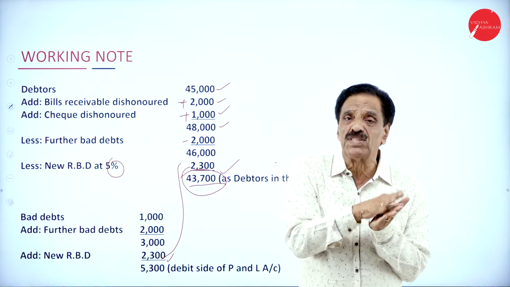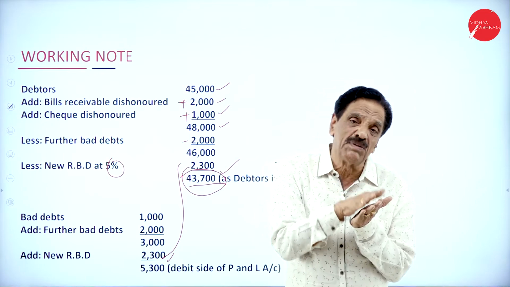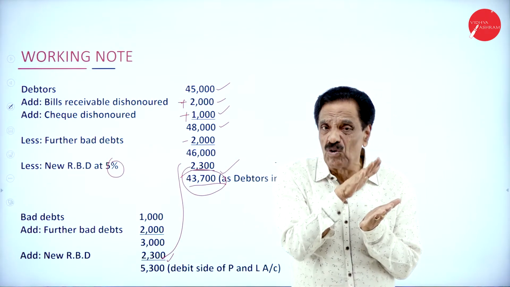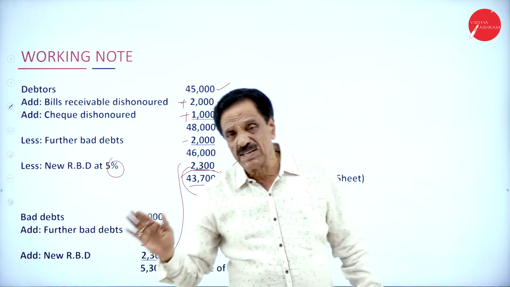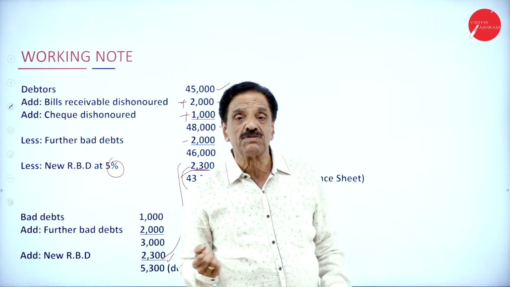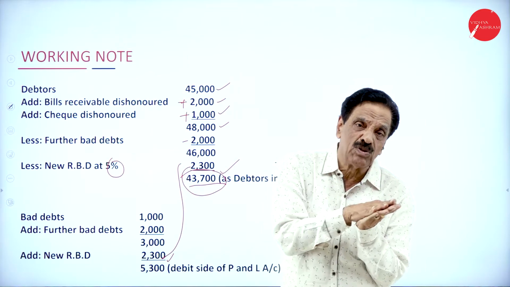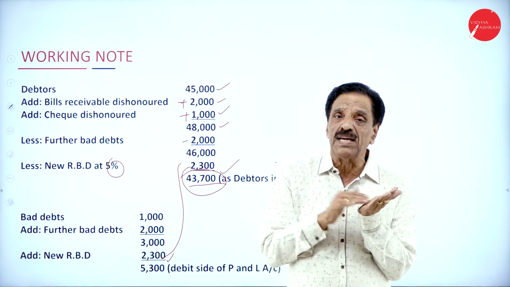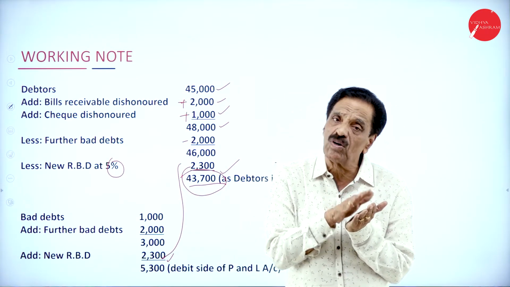If there is any new provision, that should be kept aside from the balance money you are going to receive. So the formula for this: bad debt plus new RBD minus old RBD. What's the formula? Bad debt plus new RBD minus old RBD. Here, as per the problem, there is no old RBD.